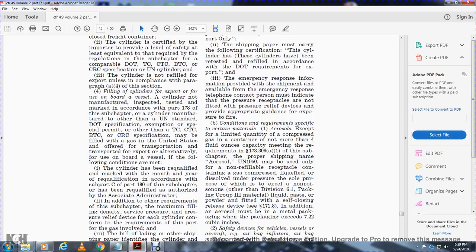The cylinder has been requalified, marked with the month and the year of the requalification according with subpart C of Part 180 of this subchapter, and has been requalified and authorized by the Associated Administrator and other board requirements. The maximum filling density, service pressure, and the pressure relief device for each cylinder conform with the requirements for this part with the gas involved.